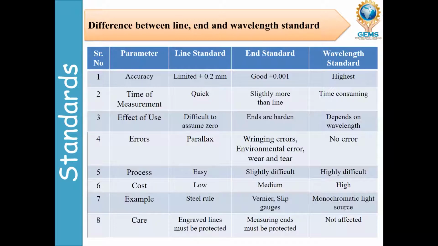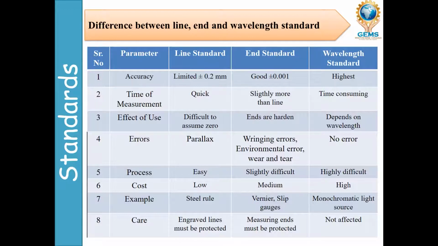Second point, time of measurement. How much time will it take to get the readings? In line standard it is quick. If you measure with a steel rule or measurement tape, it takes little time, and we can say how many meters, how many centimeters.